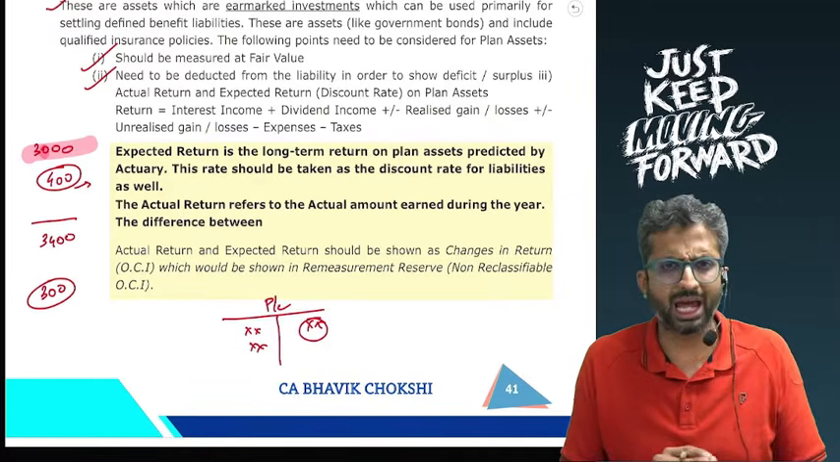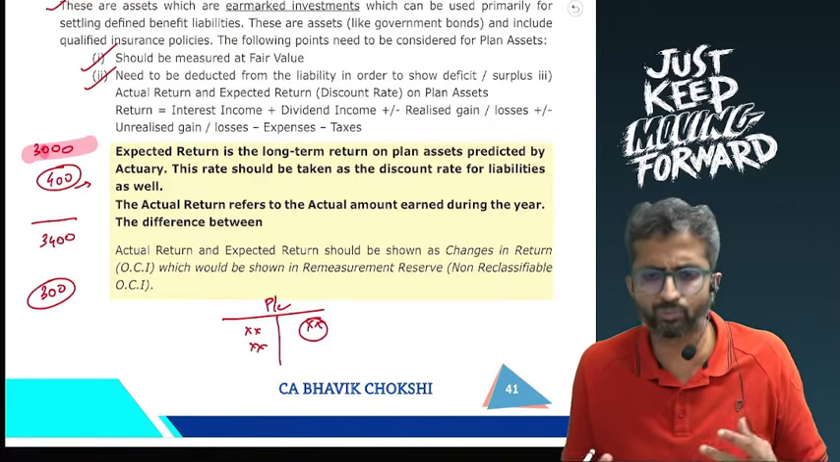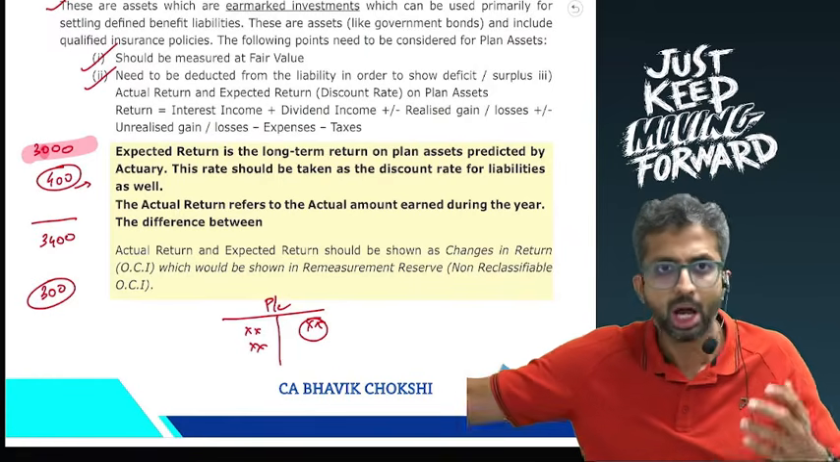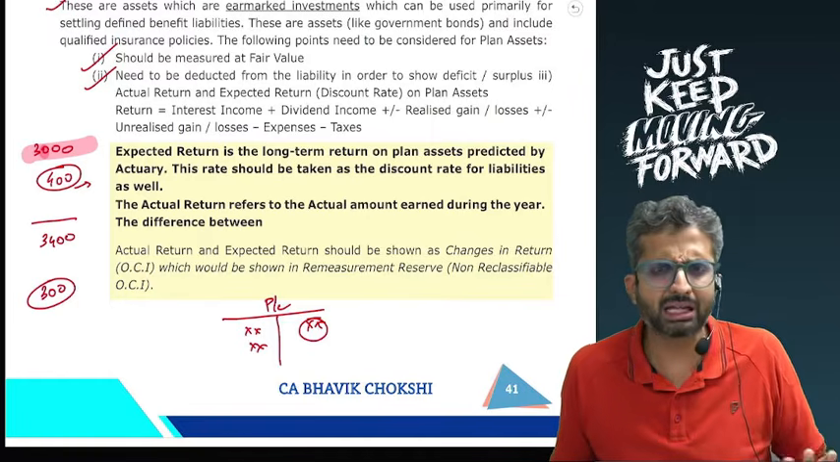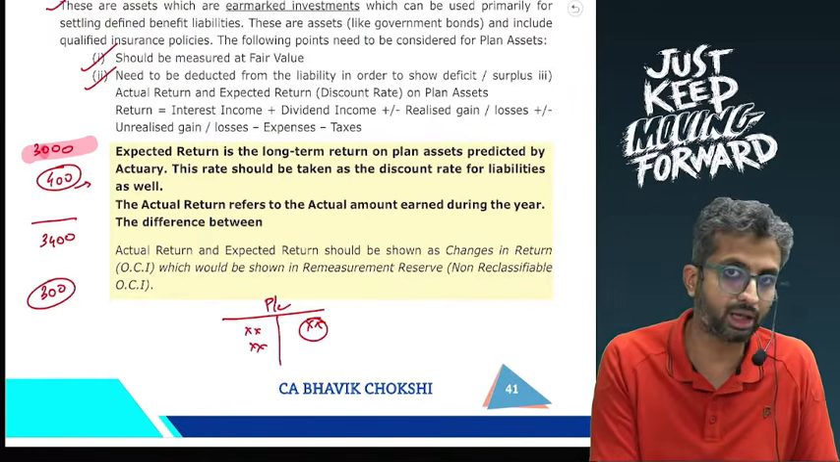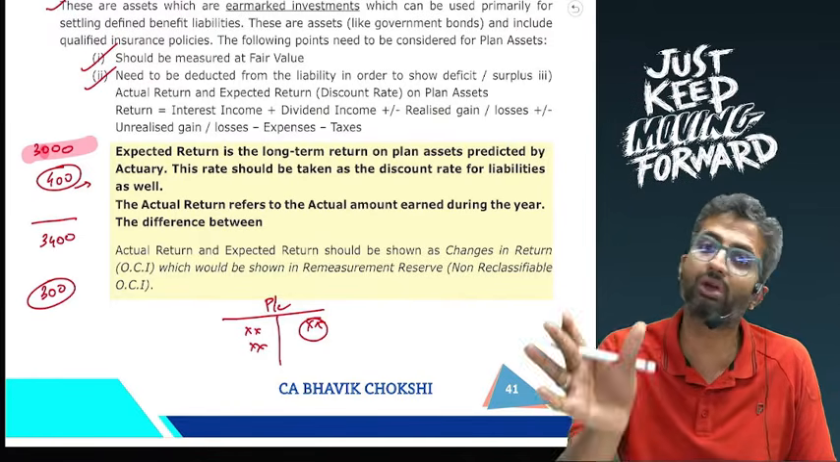The standard believes that actually on an average expects that you are going to earn 10%. Maybe in one of the years you earned more, 100 more, but in one of the years you will earn less. And as a result, it says that you should take the expected return into the P&L, and the changes in return, if any, will again go through the OCI.